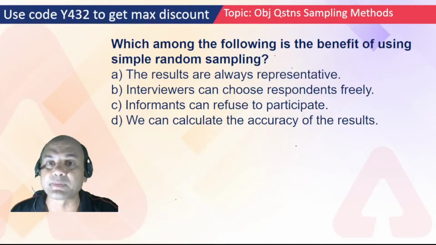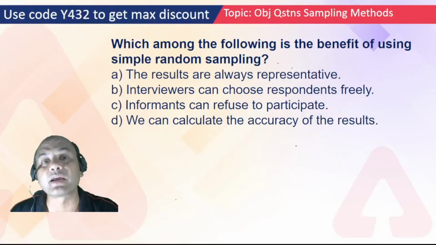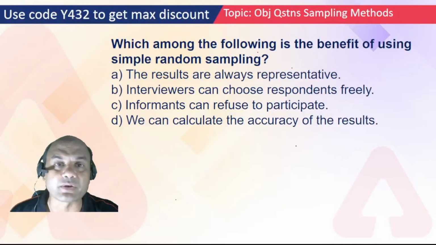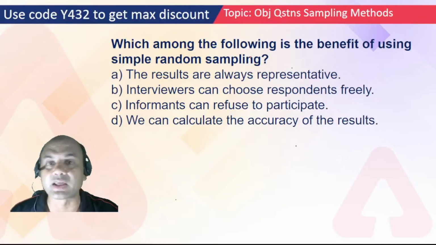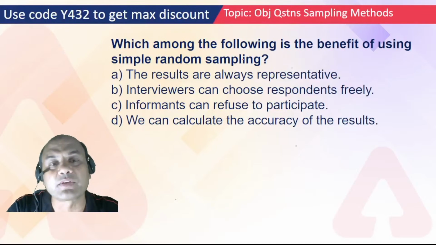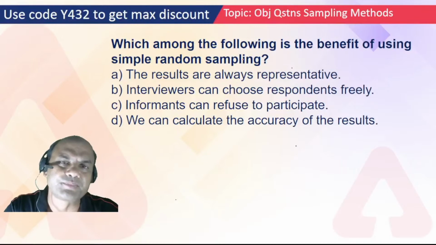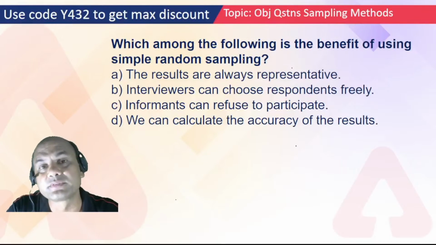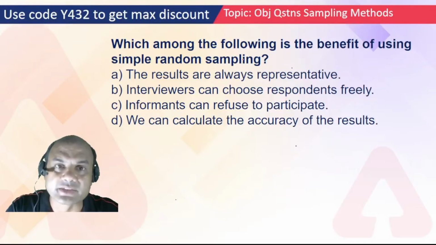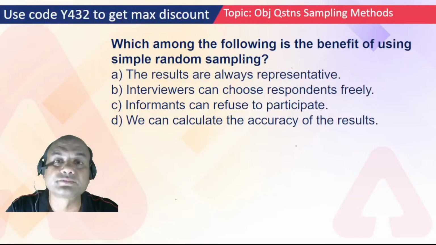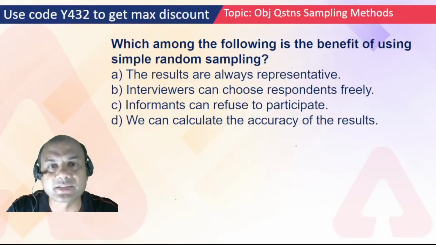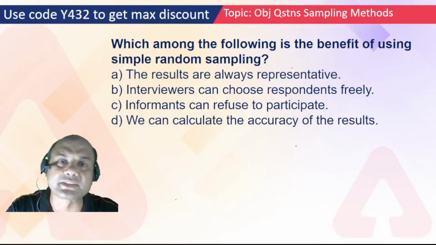The basic answer over here can be that everyone has got an equal chance of getting represented. But the right answer is we can calculate the accuracy of the results. Remember, in simple random sampling, the accuracy of the results is almost the same as that of the population. So D is the answer.